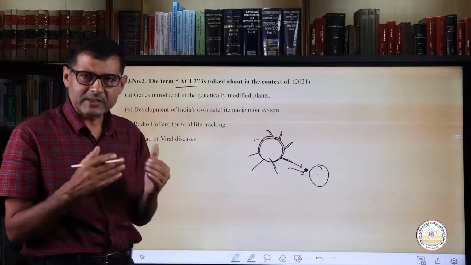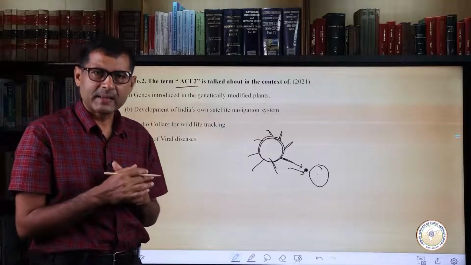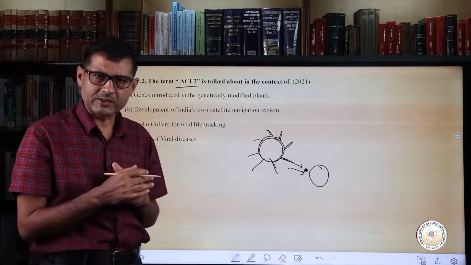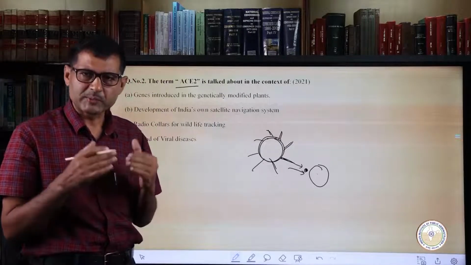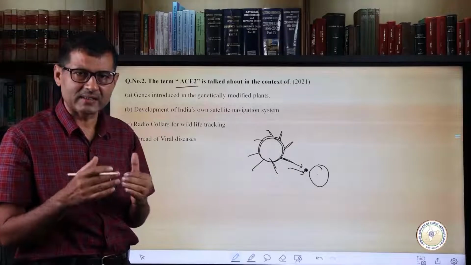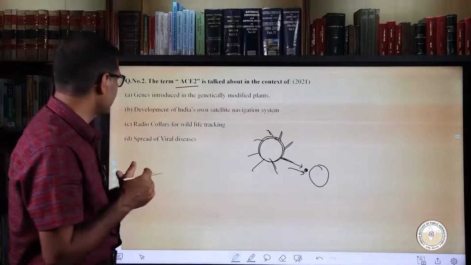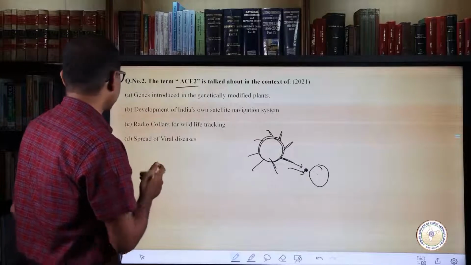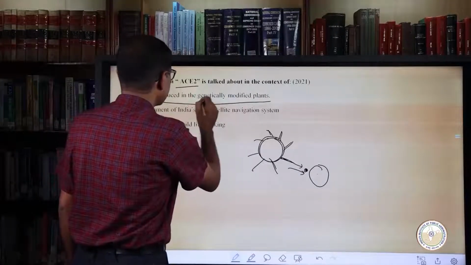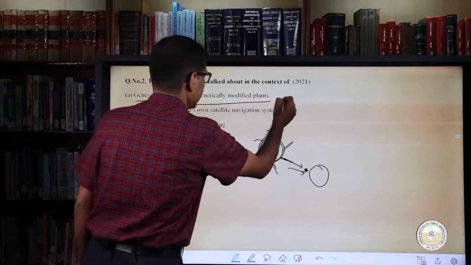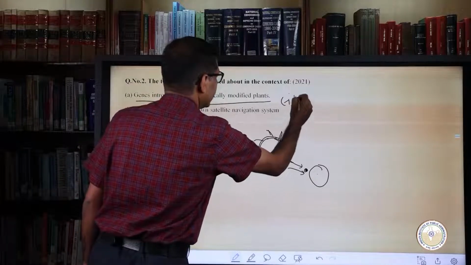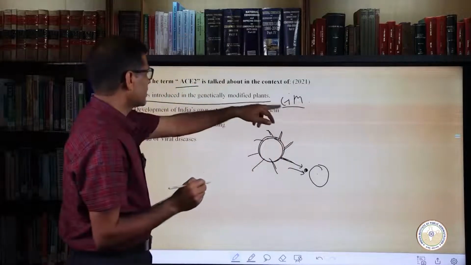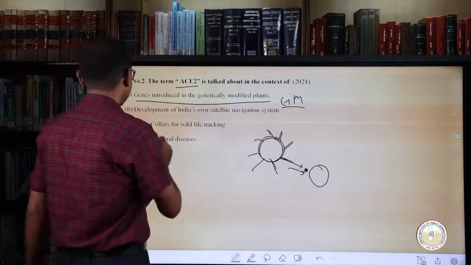In the search of treatment for COVID-19, many researchers are focusing their attention on a specific protein that allows the virus to infect human cells. So if you look at the options that are given to us, genes introduced in the genetically modified plants, that is GM, is not related to this.